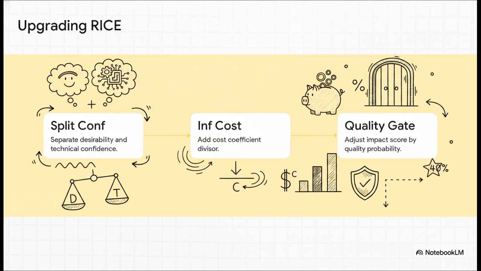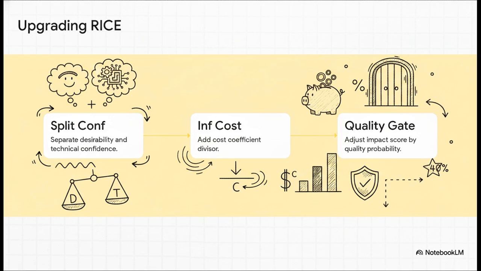Standard RICE calculates reach times impact times confidence, all divided by effort. For AI, we need to completely fracture that equation. First, separate your confidence into 2 buckets. Your confidence that users actually want the feature, that's desirability, and your confidence that you can actually build a model that works, technical feasibility. You multiply those 2 together. Second, you absolutely must penalize for ongoing costs by adding an inference cost divisor right alongside your effort estimation.